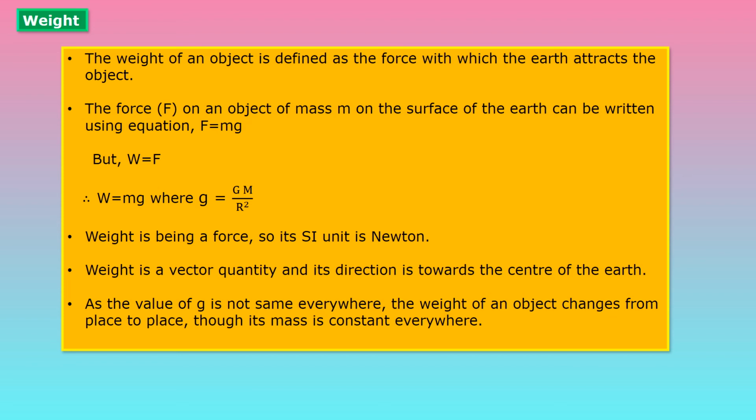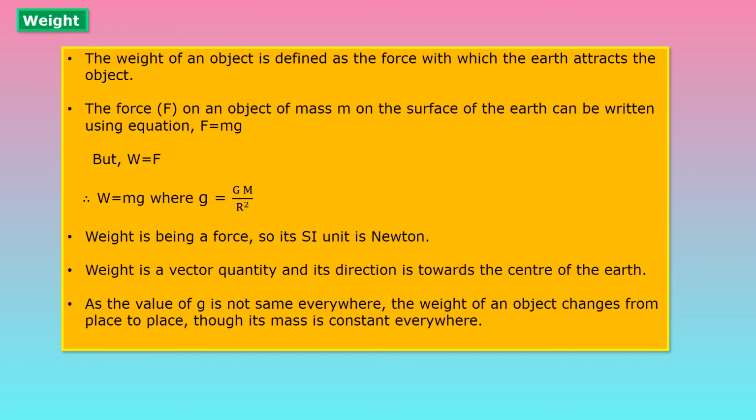The force F on an object of mass m on the surface of the earth can be written using the equation F = mg. This force is equal to mass into acceleration. So F = m into g. But we know weight is equal to force, so W = F. Therefore W = mg, where g is equal to what? g means gravitational acceleration and it is equal to GM upon r square.